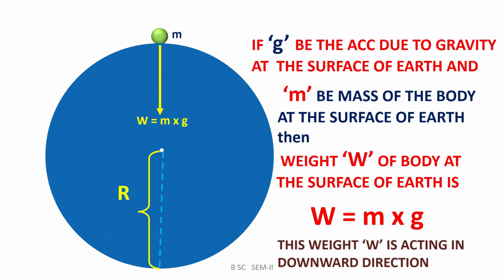Means W, that is the weight of the body on the surface of the earth, is given as W is equal to m into g. And this weight W is acting in a downward direction and it is shown in the adjacent diagram.